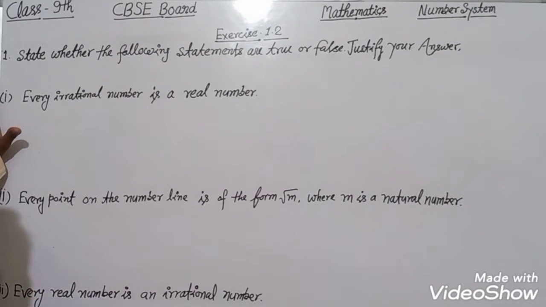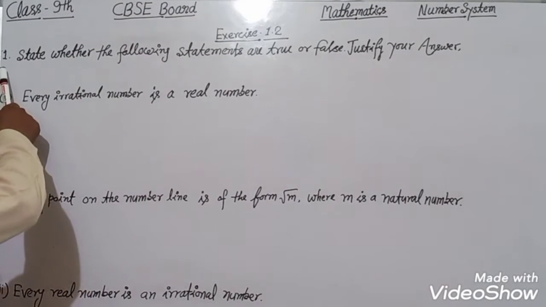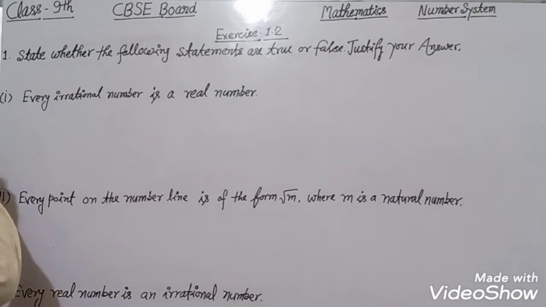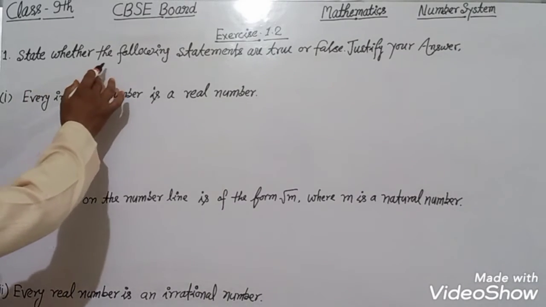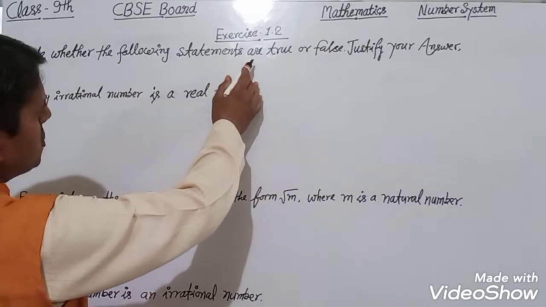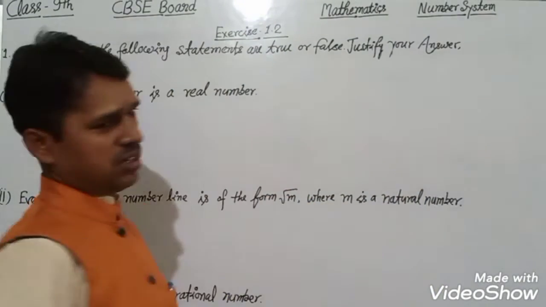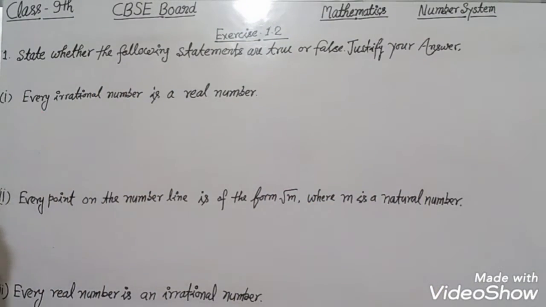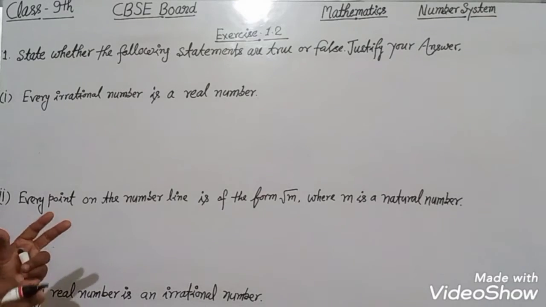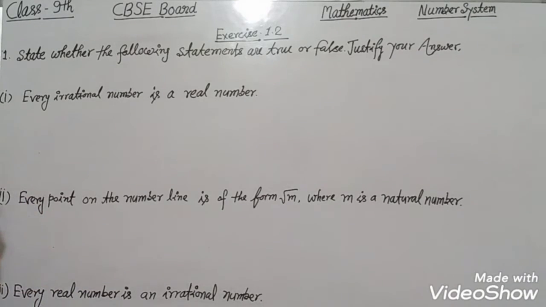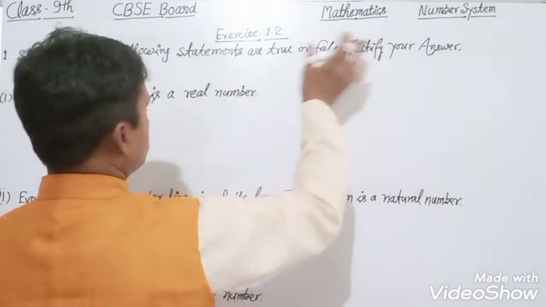Dear students, the first question of this exercise is: state whether the following statements are true or false. Justify your answer. We have to say whether these statements are true or false, and we have to justify our answer.